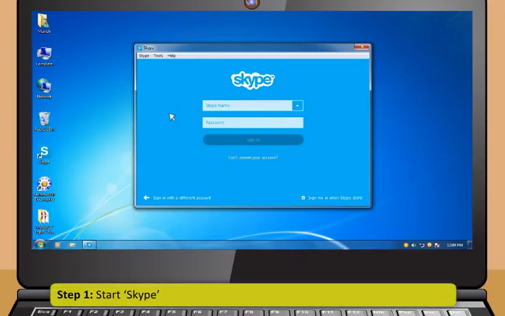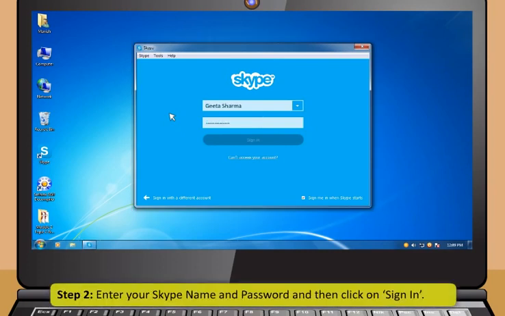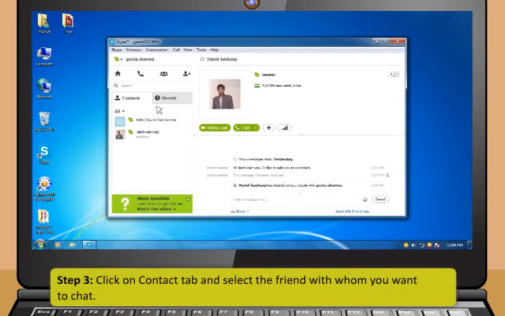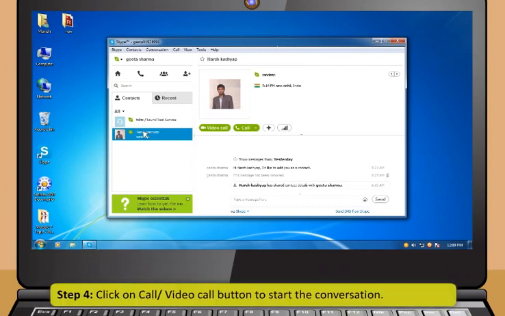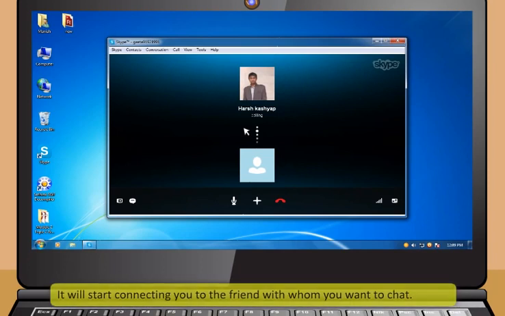Definitely. Step 1. Start Skype. Step 2. Enter your Skype name and password and then click on Sign In. Step 3. Click on Contact tab and select the friend with whom you want to chat. Step 4. Click on Call or Video Call button to start the conversation. It will start connecting you to the friend with whom you want to chat.